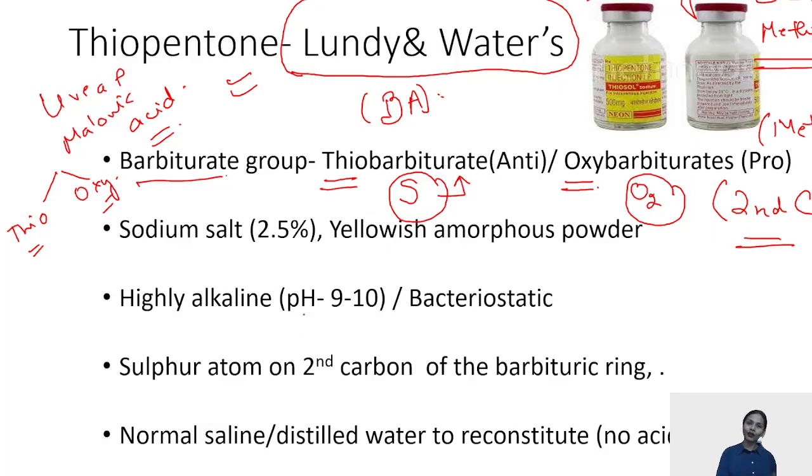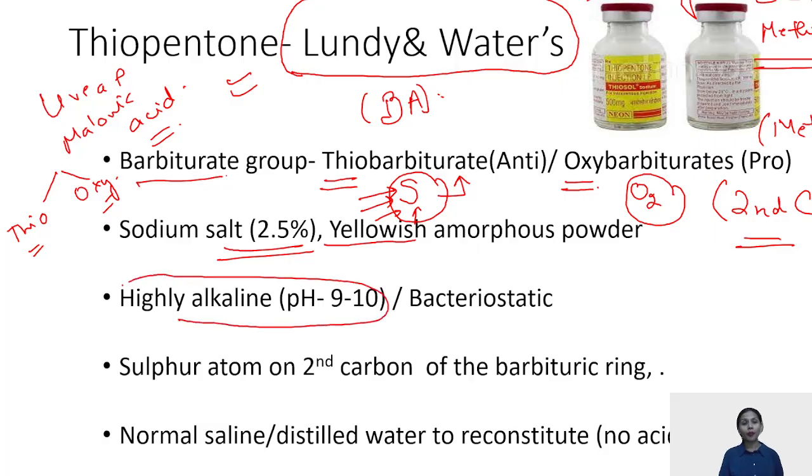Now, coming back to thiopentone. See, thiopentone is a sodium salt. It is a yellow amorphous powder that has to be reconstituted. It is generally present in the concentration of 2.5%. It is yellow in color because of the presence of sulfur. This sulfur molecule is responsible for the yellow color. It is highly alkaline. The pH is more than 10.5.